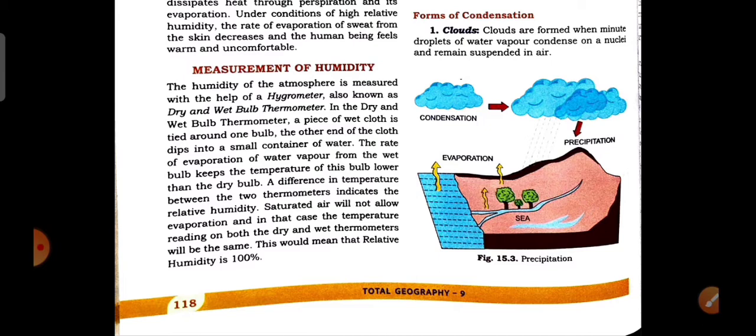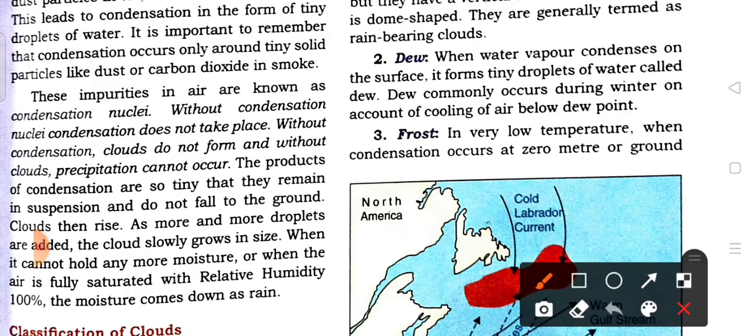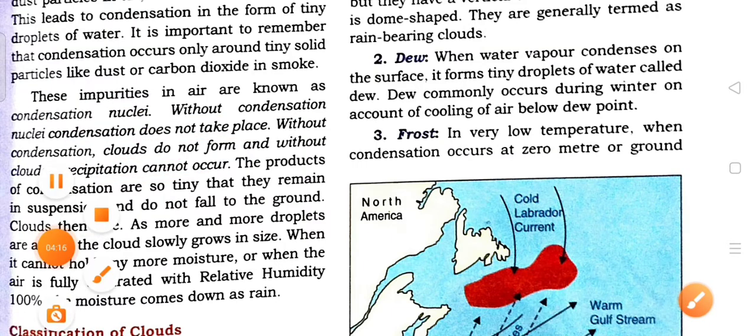Without these minute dust particles, the condensation does not take place and also they are not able to float in the air. So here we see that without condensation nuclei, condensation does not take place, and without condensation clouds do not form, and without cloud precipitation cannot occur. So condensation nuclei is the main important factor in the formation of the clouds.